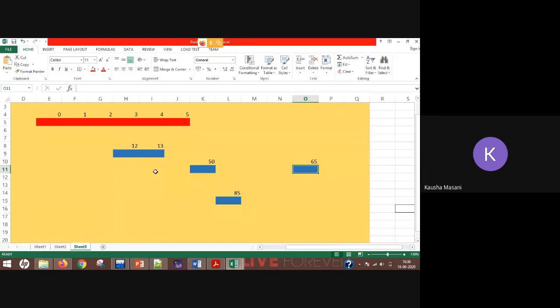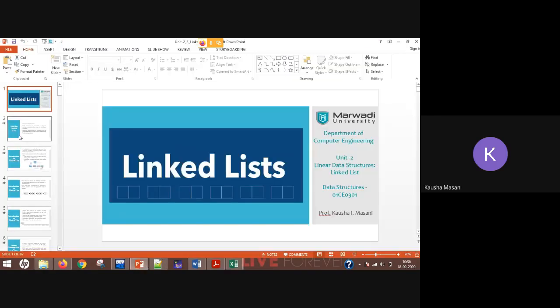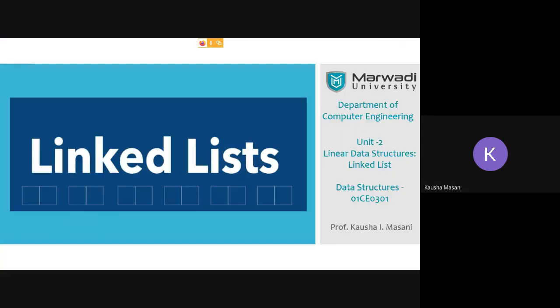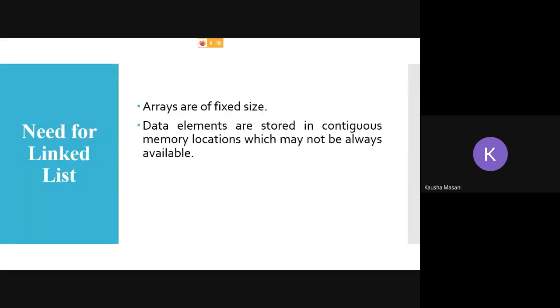This limitation is overcome by your linked list. Data elements are stored in contiguous memory locations which may not always be available. So to overcome this, despite having memory in my memory block but not being able to increase the size of my queue, we are going to implement queues with the help of a linked list. So we can increase and decrease the size dynamically.